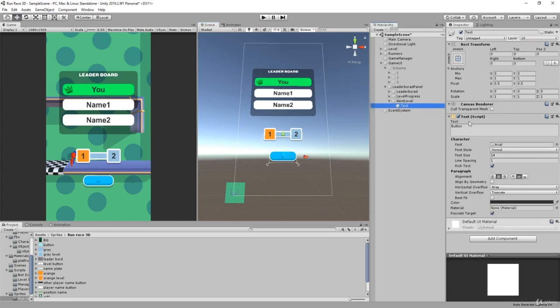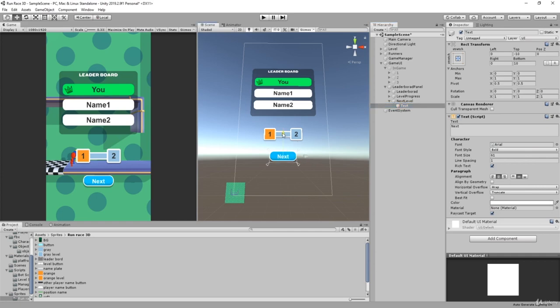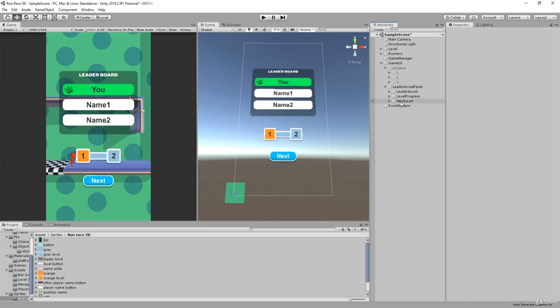As for the text, we're gonna say next, middle, and just make it a bit bigger, font size like this. Make it bold. Everything here will be bold, but this will be white bold, and just position it appropriately according to your button, and voila, you're good to go.